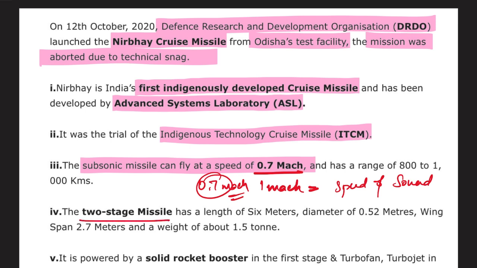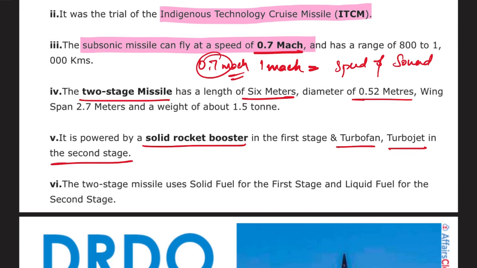The two-stage missile has a length of 6 meters, diameter 0. You don't need to remember this. It is powered by solid rocket booster in the first stage and turbofan turbojet in the second stage. The two-stage missile uses solid fuel for the first stage and liquid fuel for the second stage.